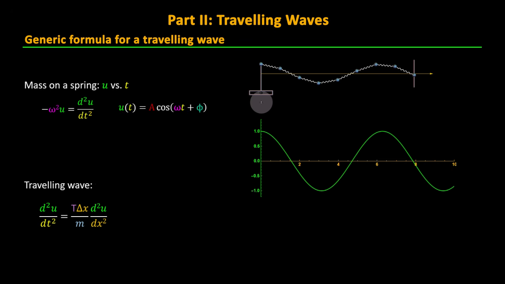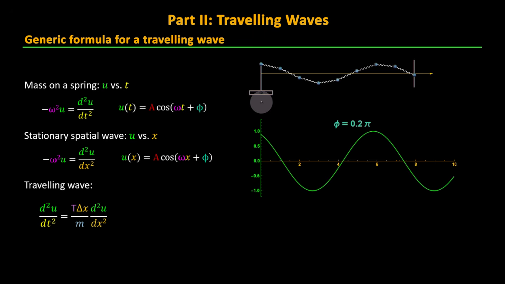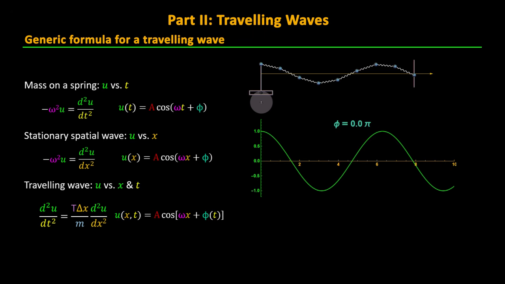So we can reuse our equation from the single mass on a spring with amplitude, frequency, and phase shift constants, but this time we plot the curve versus x instead of t to make a stationary wave. Now we need to figure out how to make this wave move with time. Recall the effect of changing the phase shift constant phi was to shift the wave laterally, so we can turn our equation into a traveling wave by making this phase shift a function of time.